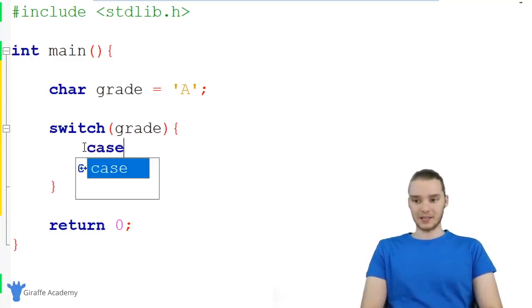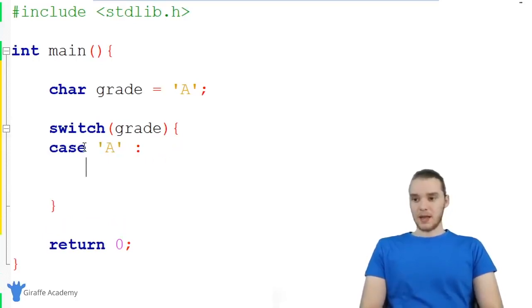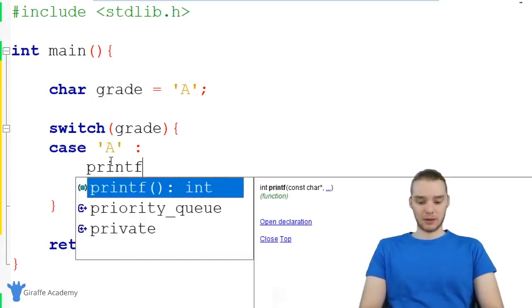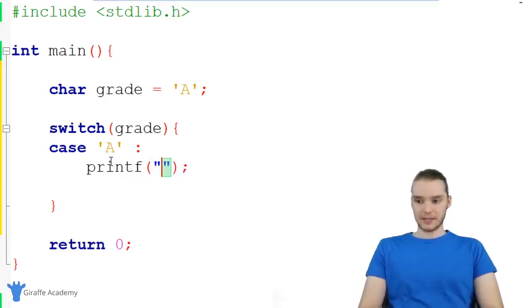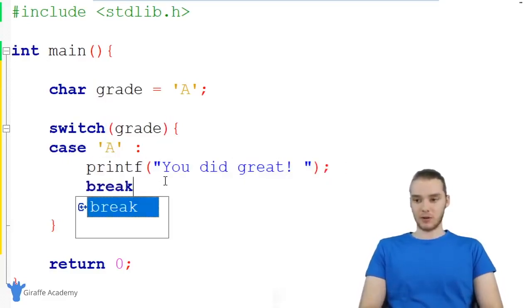So down here I can say case, and I just want to type out a character. For example, I could put A right here, and then I'm going to put a colon. When I put A right here, basically what this is saying is in the case that grade is equal to A, then I'm going to put some code down here that I want to execute. So I could just put a print statement, and I could say, you did great, because they did great on the test. Basically this is saying in the case that the grade is equal to A, we're going to print this out, and then I want to put one more thing down here, which is called break. And I'm going to explain what break does in a second.